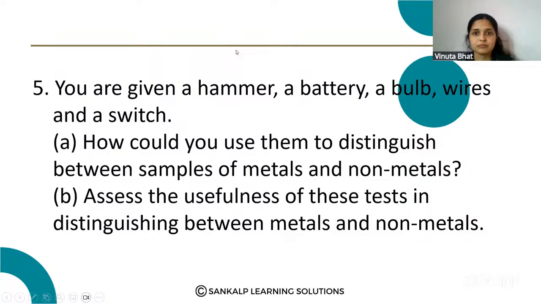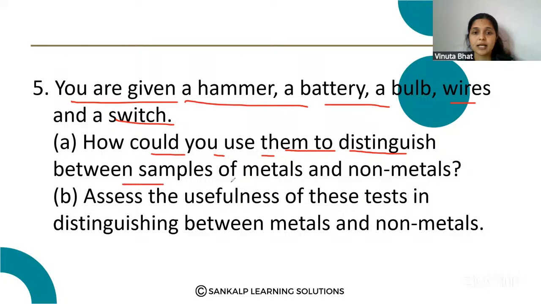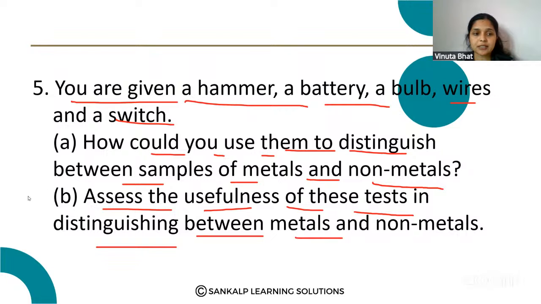Next question. You are given a hammer, battery, bulb, wires, and a switch. How could you use them to distinguish between samples of metals and non-metals? Assess the usefulness of these tests in distinguishing between the metals and the non-metals. Just read the question properly.